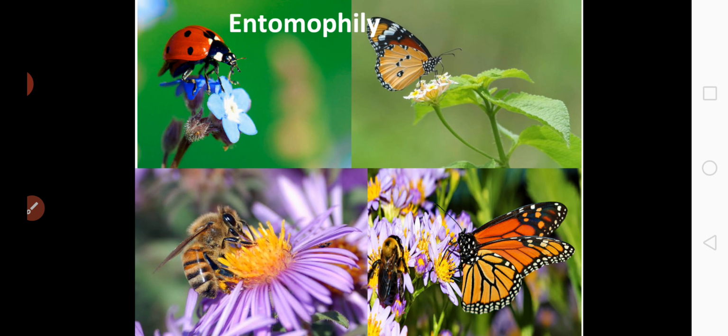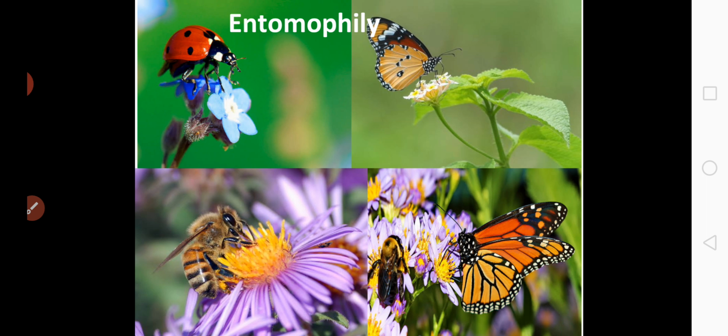And the animals are attracted to the flowers by color and fragrance. And the flowers particularly pollinated by flies and beetles secrete foul odors to attract these insects. So these are about the entomophily type of pollination.